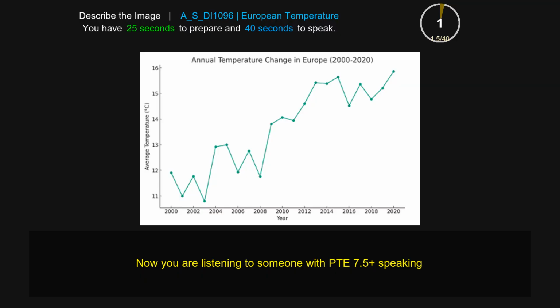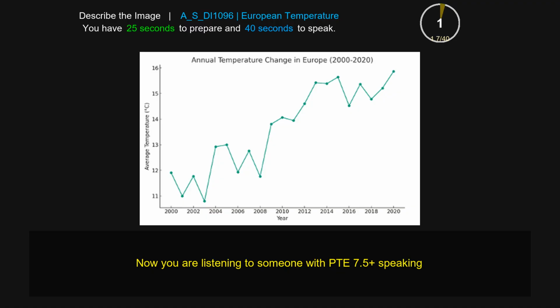The following line chart gives information about annual temperature change in Europe from 2000 to 2020. As we can see from the picture, the value in 2000 is around 12 and then goes down in 2001 till 11. The lowest point is in 2003 around 5 and the highest point is in 2020 with a value of 16. To sum up, this graph gives information about annual temperature change in Europe over the years.